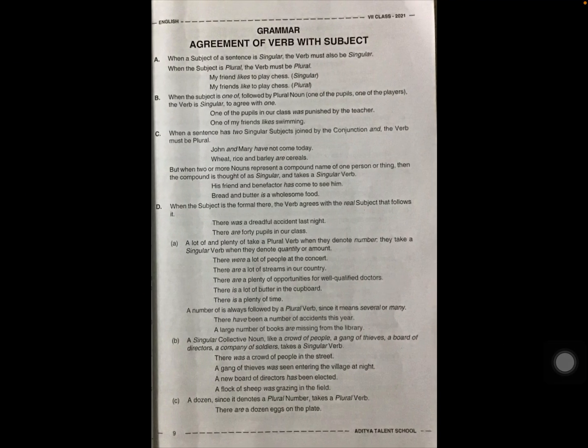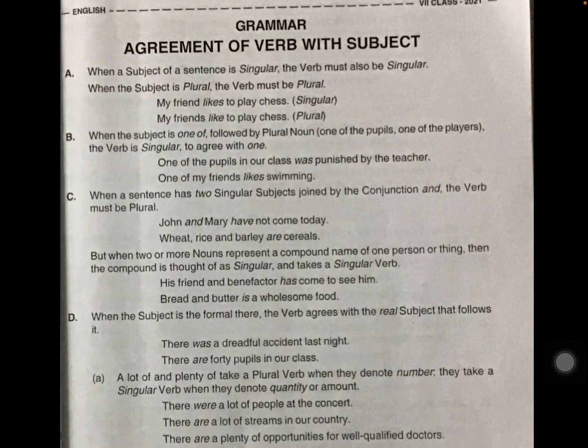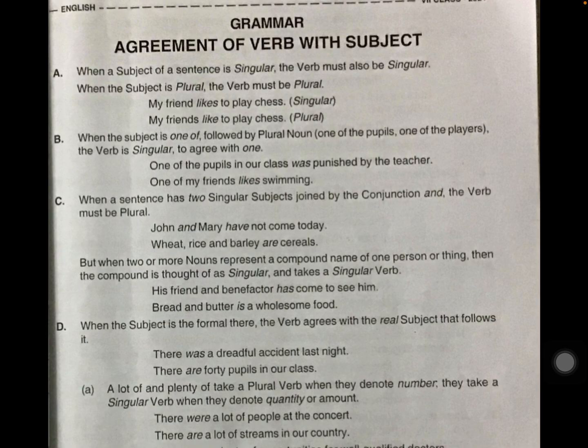Now let us go through the slides taken from our material. See children, what did I explain until now? The same explanation is given here. When the subject of a sentence is singular, the verb also must be singular. When the subject is plural, the verb must be plural. My friend likes to play chess. Friend, singular subject, singular verb. That's why s is added to like to make it singular. My friends like to play chess. Here friends is plural. So we have kept the verb as it is, like.